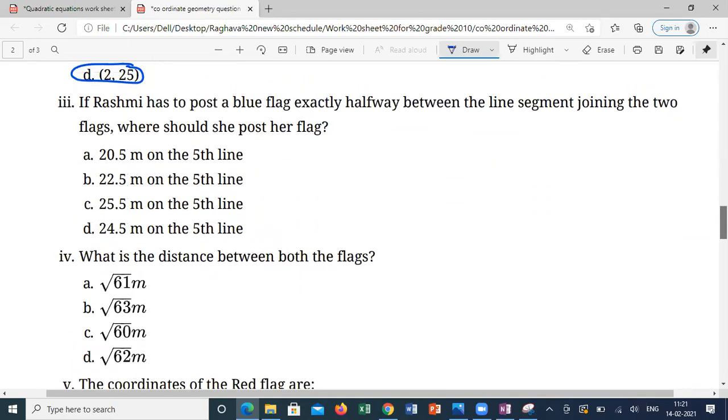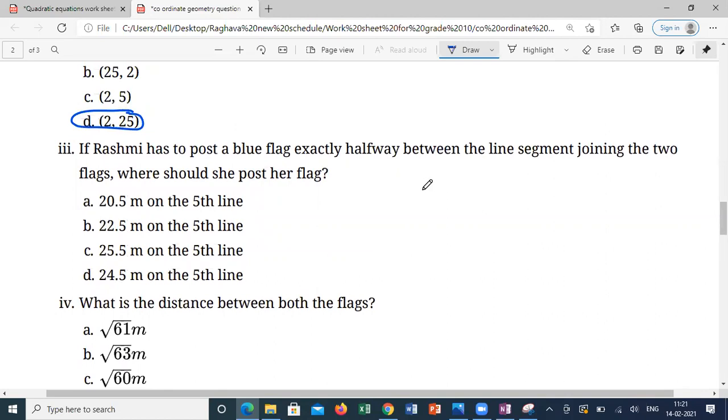What is the answer? The possible answers are 2.5, 7.5, 12.5, 17.5, 22.5. Why? One scale is 5 centimeters, because 0 to 5 is one scale and 5 to 10 is one scale. The midpoint is 2.5 or 7.5. No other points will come as the midpoints, correct?